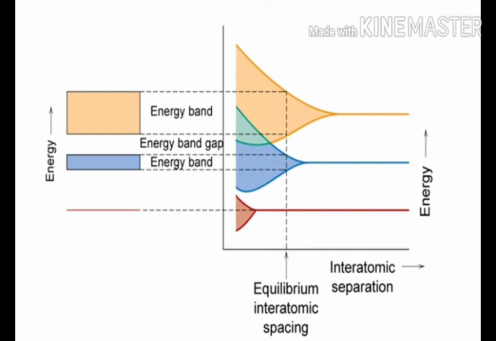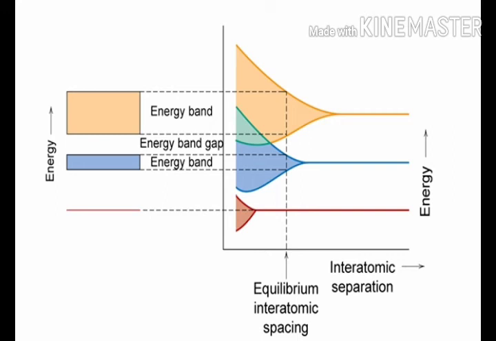The 3s subshell, for n is equal to 3 and L is equal to 0, has 2 allowed quantum states per atom. This subshell will contain 2 valence electrons at T is equal to 0 Kelvin. The 3p subshell, that is n is equal to 3 and L is equal to 1, has 6 allowed quantum states per atom. This subshell will contain the remaining 2 valence electrons of an individual silicon atom.